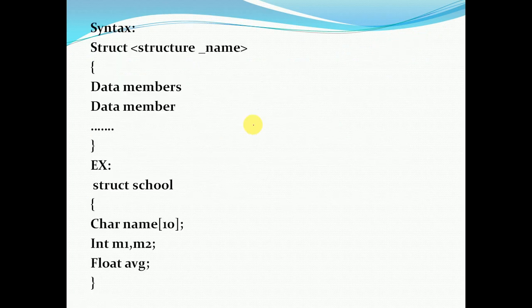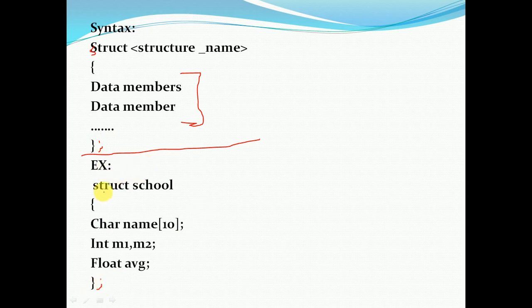Now this is the syntax of the structure. Here s is a small letter. struct, structure name, data members, data members, data members, and so on, and then the structure closes. struct is a keyword. The structure name is defined by the user. Whatever data types you want to store in a single variable, those data type variables are declared here. Then I close the structure and put a semicolon over here. The semicolon is mandatory. I had forgotten it, so now I am placing the semicolon here.